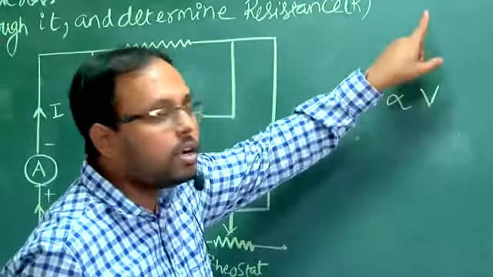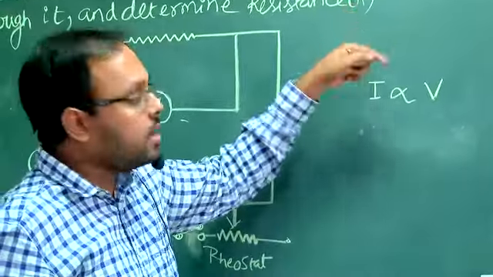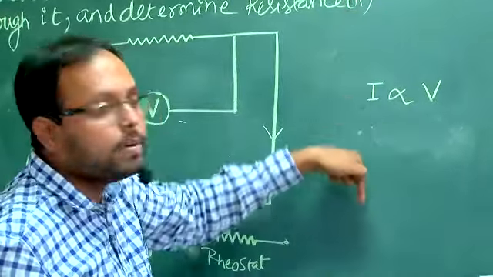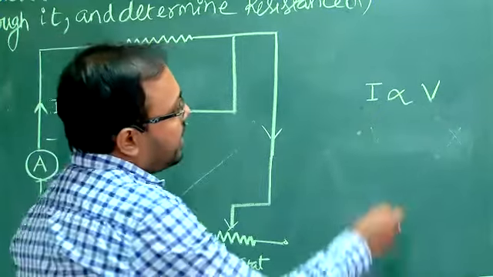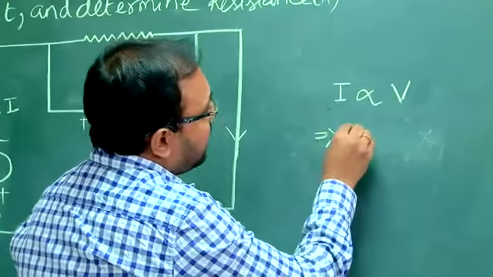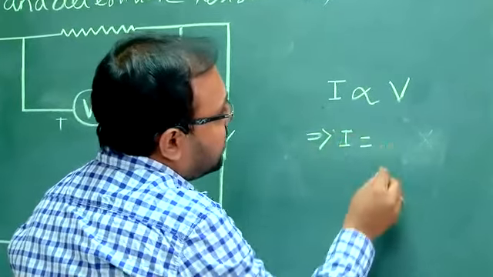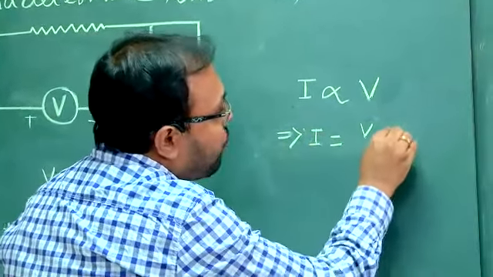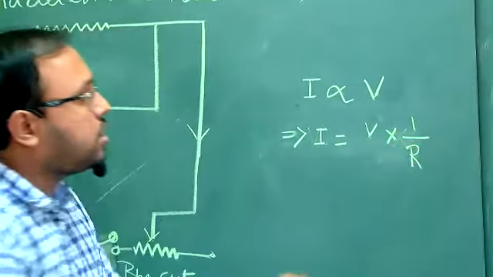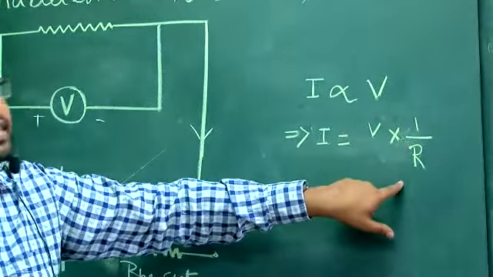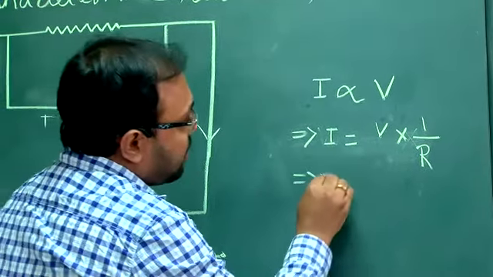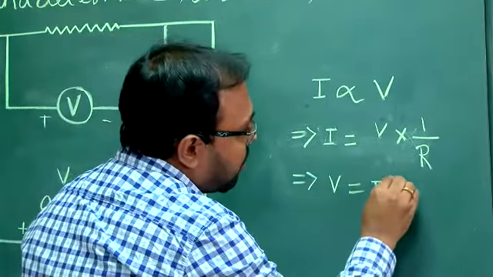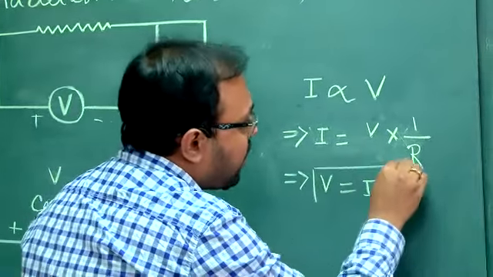If you increase the voltage, current will be increasing. If you decrease the voltage, current will be decreasing. So it is directly proportional. So I can say that I is equal to V into 1 by R. One constant I am writing, 1 by R. Ultimately the relation is becoming V equals IR.